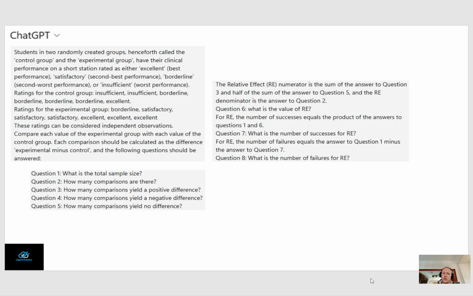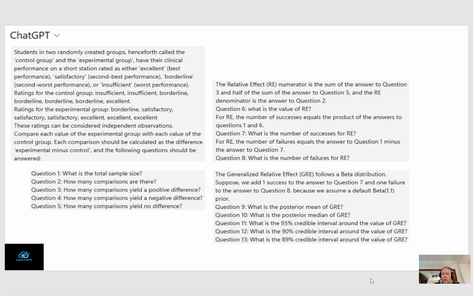From that, in question 7 and 8, we calculate the number of successes and failures based on the total sample size, so not the number of comparisons, because in this case there are 7 cases in each group. So that means 7 times 7 is 49 comparisons, but the sample size is 14. And we basically recalibrate the number of successes and failures from the number of comparisons to the total sample size.